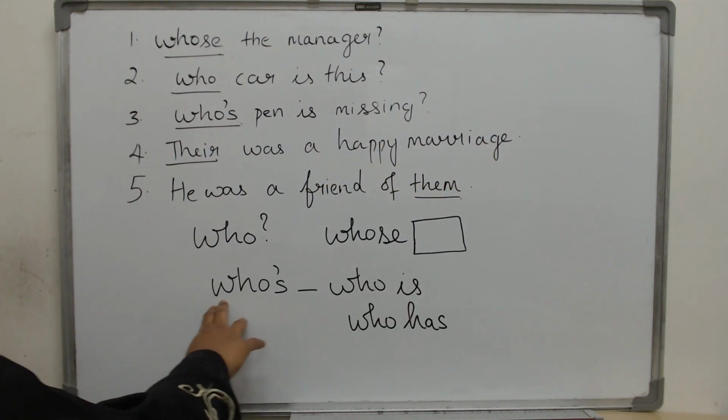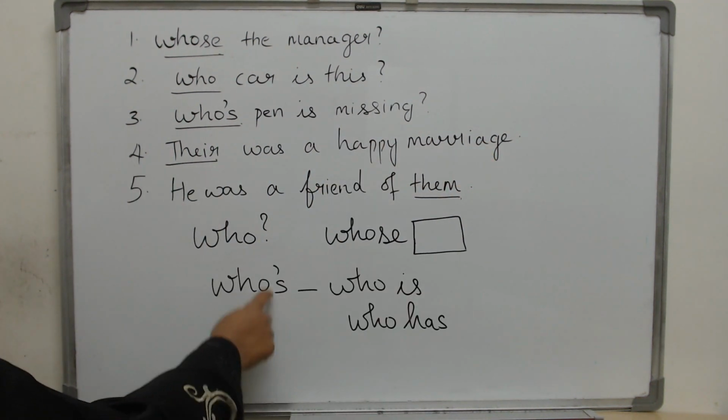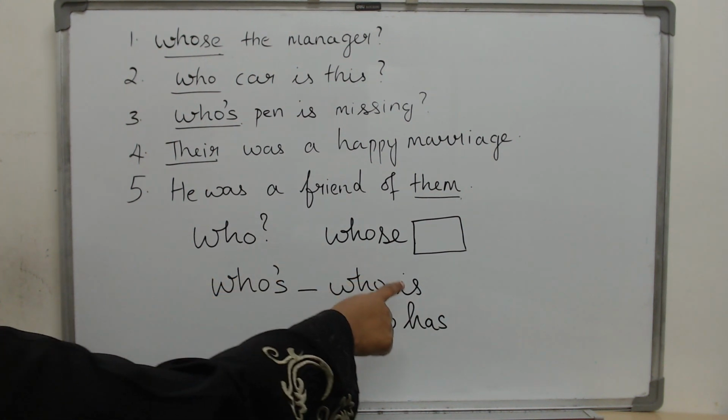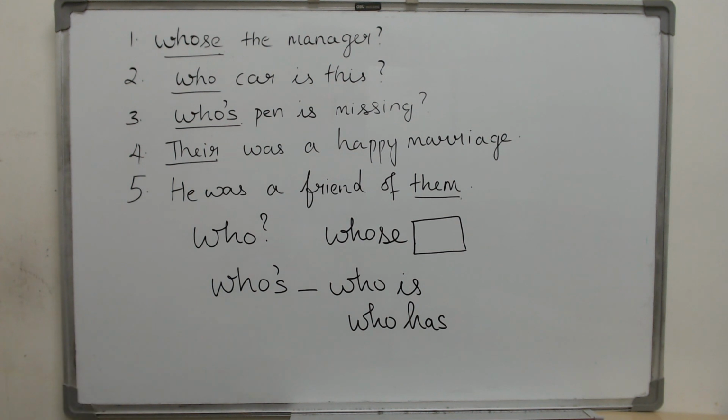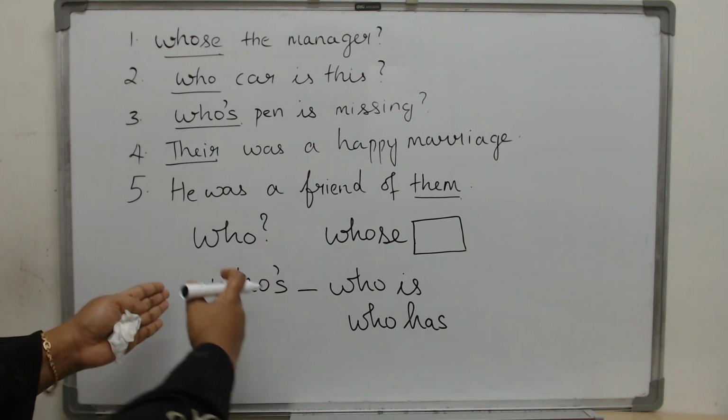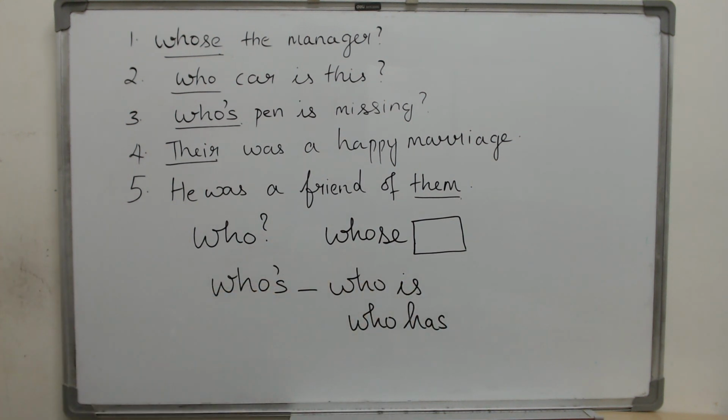Now our third word is who's. It is who with an apostrophe s. It is a shortened form of who is or who has. Who is the manager? Who is the driver? Or who has been eating my food? So who's is a short form of who is or who has.